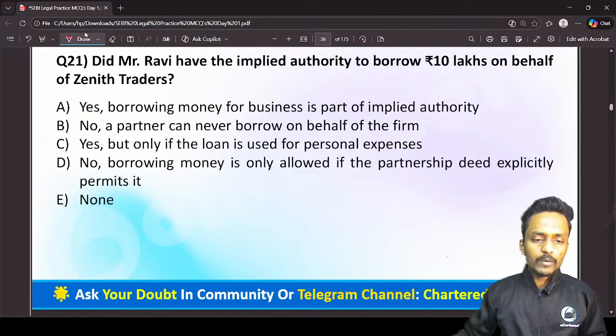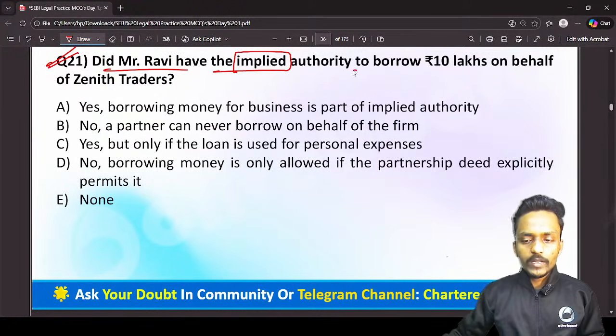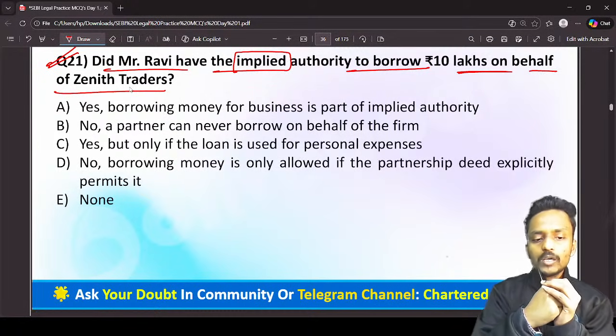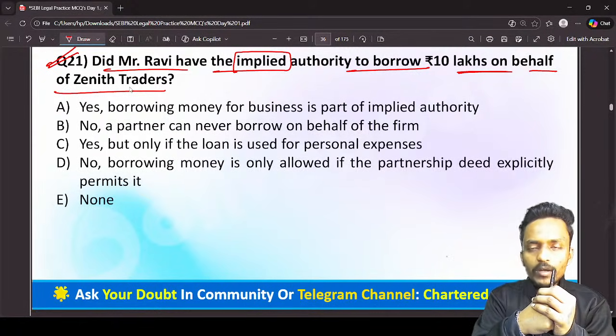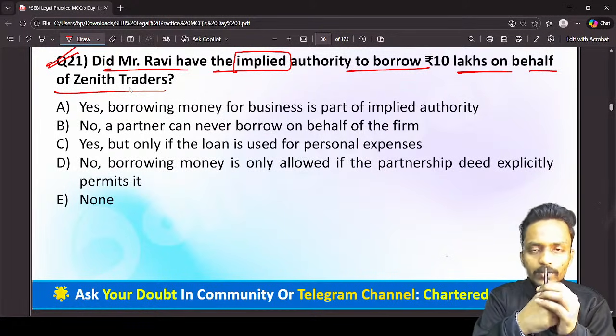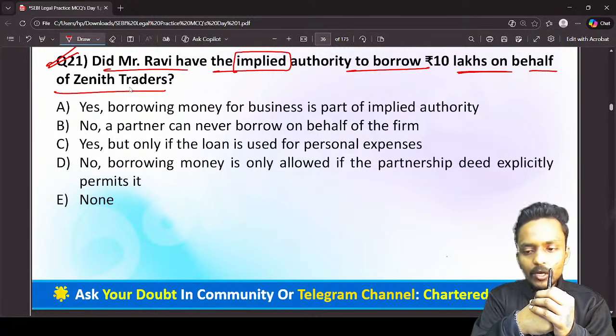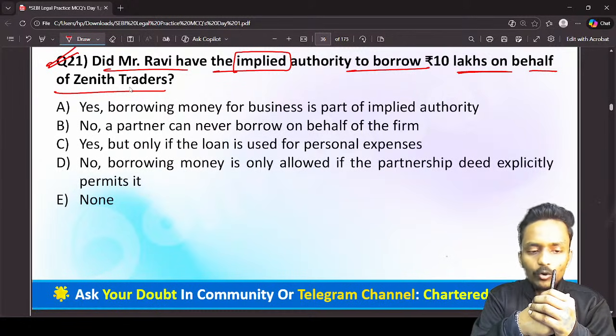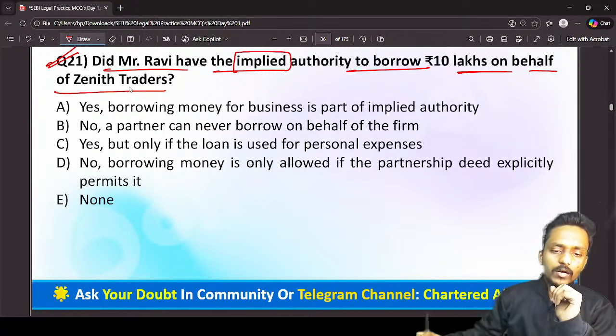Now we have question number 21. Did Mr. Ravi have the implied authority to borrow 10 lakh rupees on behalf of Junior Trader? So this question number 21 is again very important. This question is asking, did Mr. Ravi have the implied authority to borrow 10 lakh on behalf of Junior Trader or not?